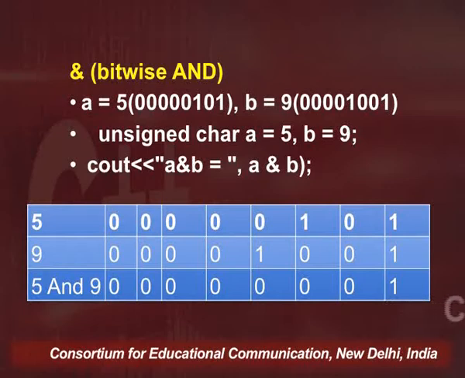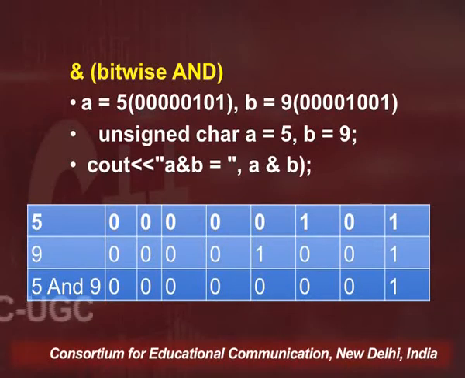The bitwise representation of A is 101 preceded by 5 zeros for 5, and of B is 1001 preceded by 4 zeros for 9. So the bitwise representation of 5 and 9 is given on the screen.